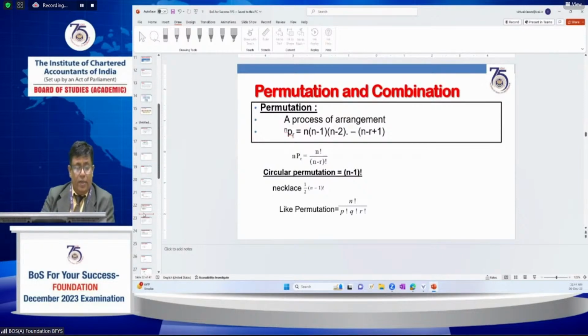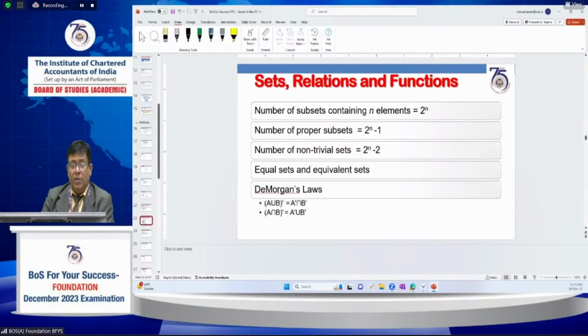And the next one is the number of sets containing n elements. If n elements are there, the total number of possible subsets is 2 power n, and the number of proper subsets is 2 power n minus 1. The number of non-trivial subsets is 2 power n minus 2. Equal sets and equivalent sets are all related to sets and relations.